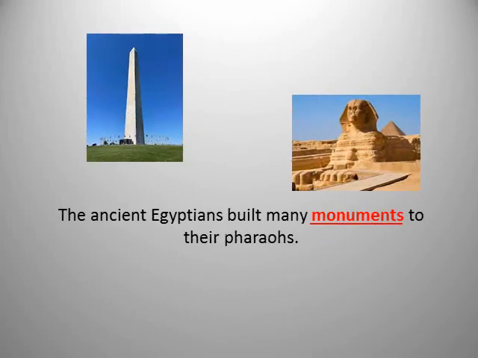The first new word is the word monuments. What do we mean by monuments? We mean things like what we have in the pictures: the sphinx, the pyramids, temples, museums, all the things that old people left for us. So the ancient Egyptians built many monuments to their pharaohs. Monuments.